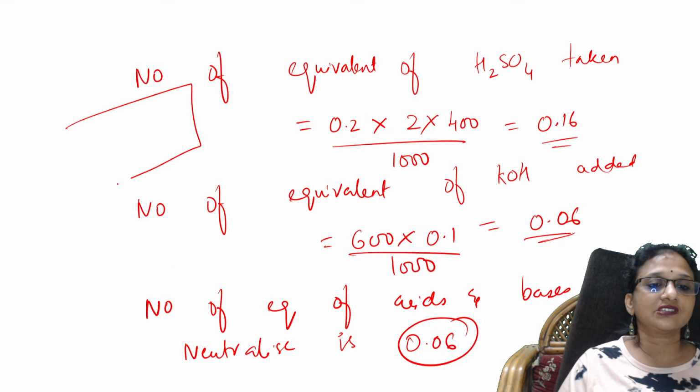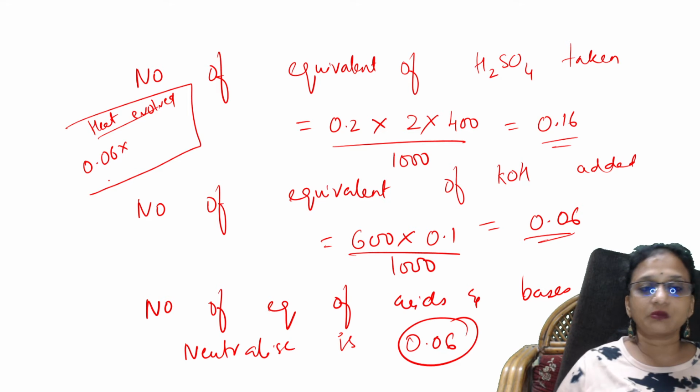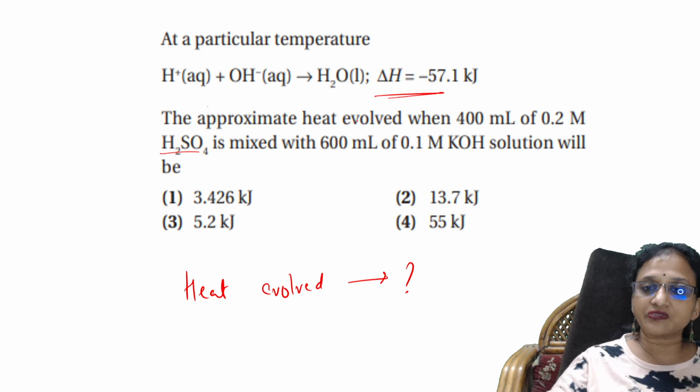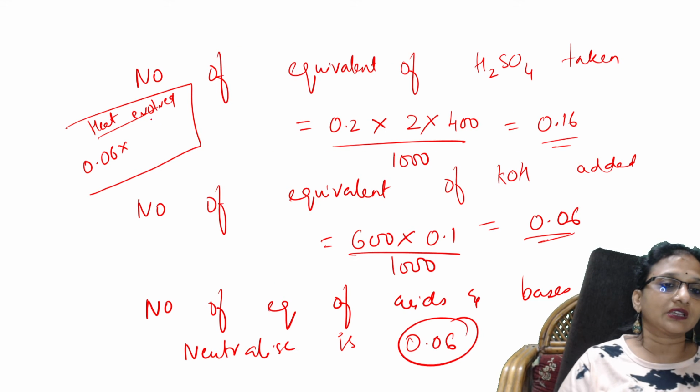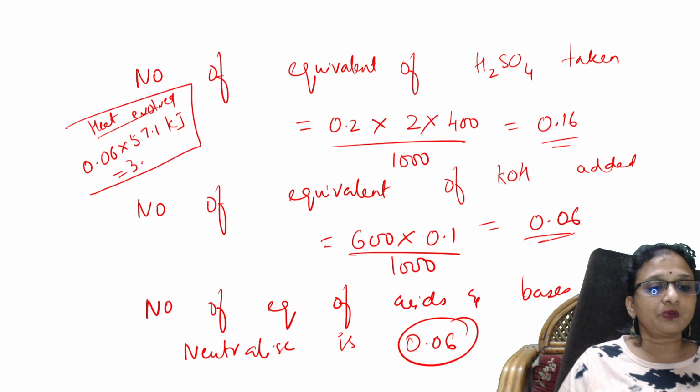Now, what is the heat evolved? Simple, easy. Heat evolved is equal to 0.06 into delta H, which is minus 57.1. So 0.06 into 57.1 kilojoules comes to around 3.426 kilojoules.